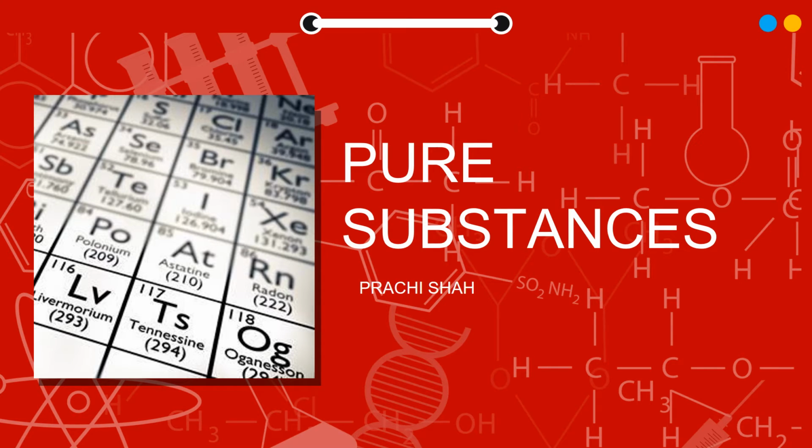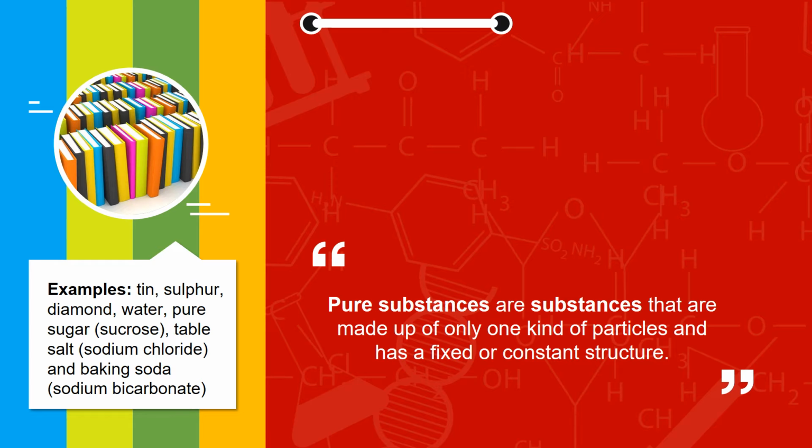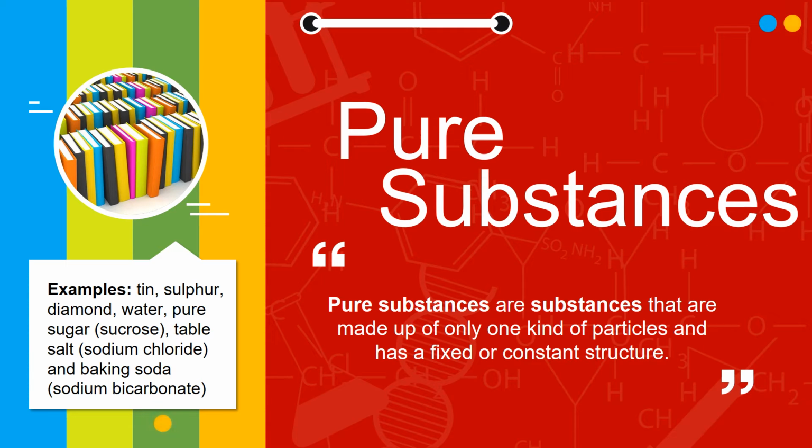This is the second episode of the series Periodic Table, and in this episode we'll be learning about pure substances. What are pure substances? Pure substances are substances that are made up of only one kind of particle and have a fixed or constant structure. So if we have a pure substance, it is one thing. It does not have two or more things mixed into it, or it cannot be separated easily.